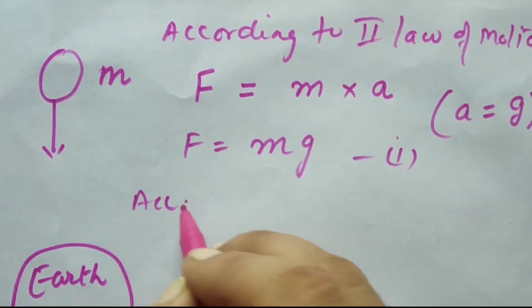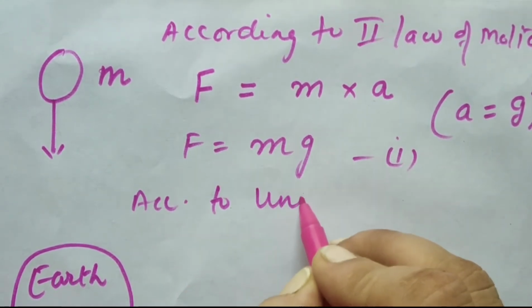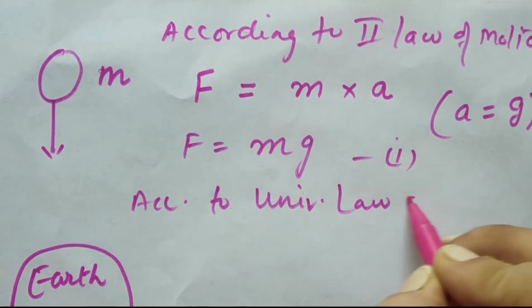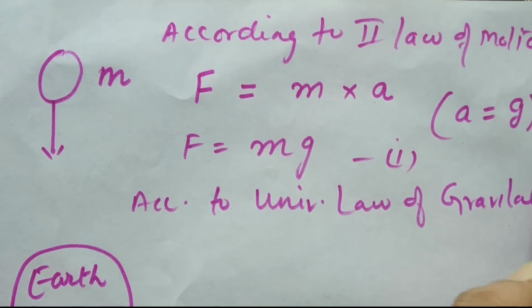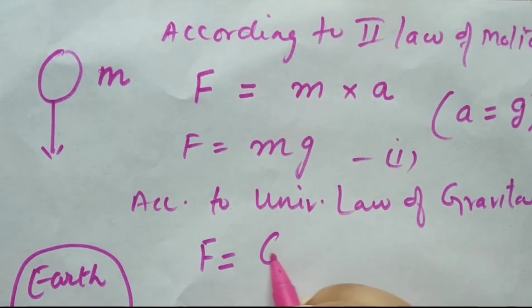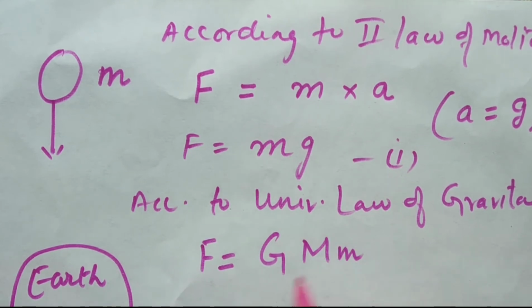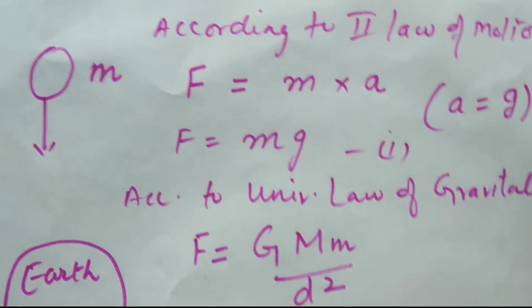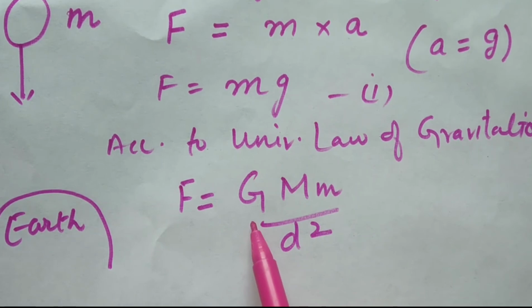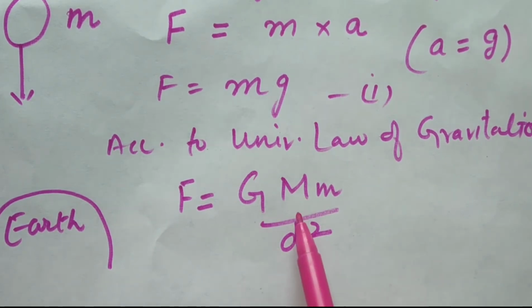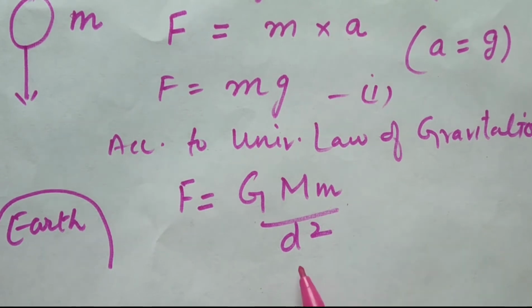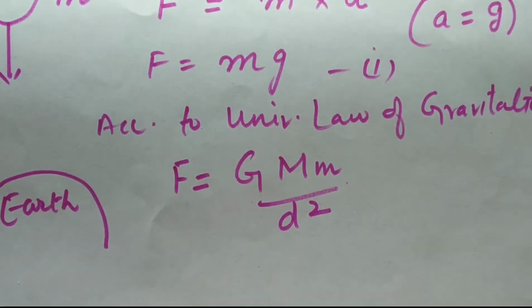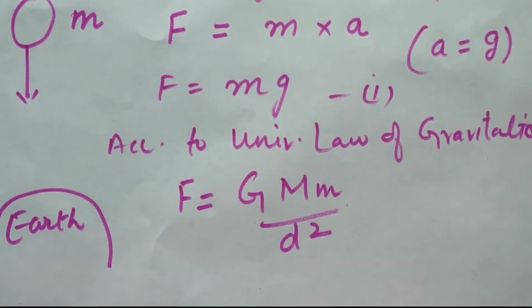According to the universal law of gravitation, we know that F is equal to capital G M m by d square, where G is the gravitation constant, capital M is the mass of the earth, small m is the mass of the object, and d is the distance between the earth and the object.